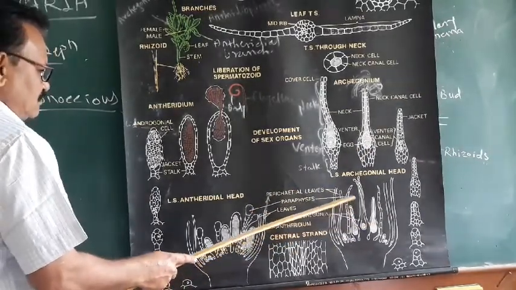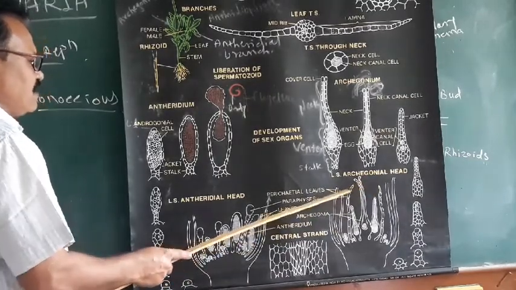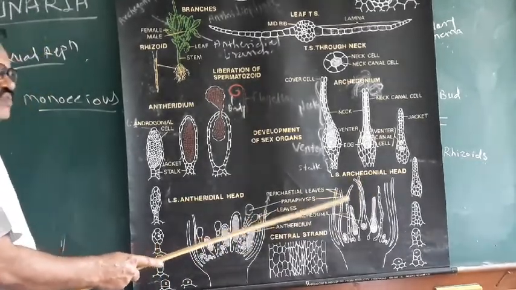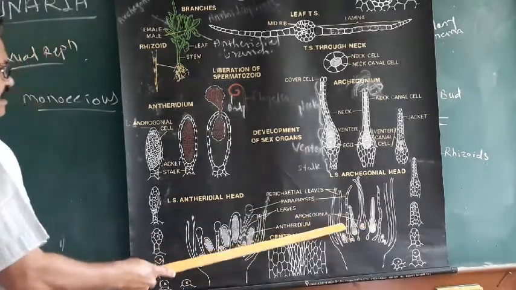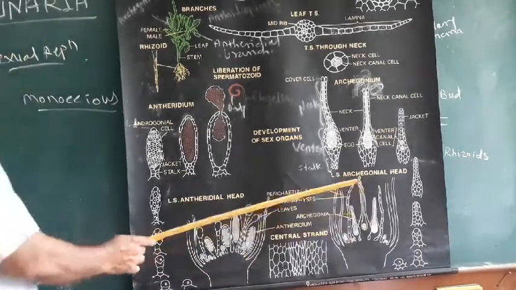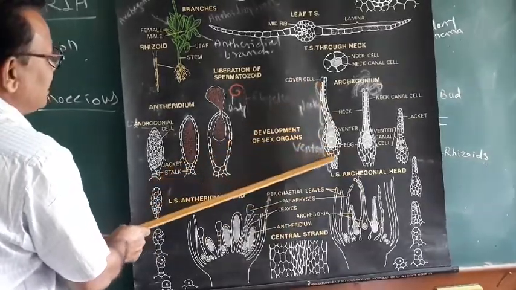Then these paraphyses are protective in function, and they can also store water. There are many archegonia, present in groups. This is the structure of a single archegonium.